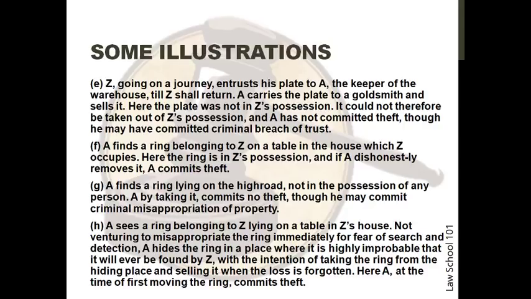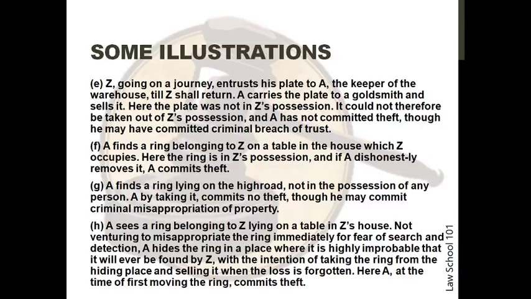In the next situation, A sees a ring belonging to Z lying on the table in Z's house. Not venturing to misappropriate the ring immediately for fear of search and detection, A hides the ring in a place where it is highly improbable that it will ever be found by Z, with the intention of taking the ring from the hiding place and selling it when the loss is forgotten. Here, A, at the time of first moving the ring, commits theft.